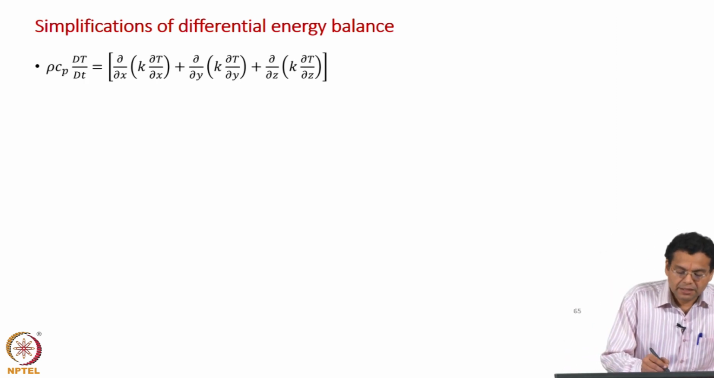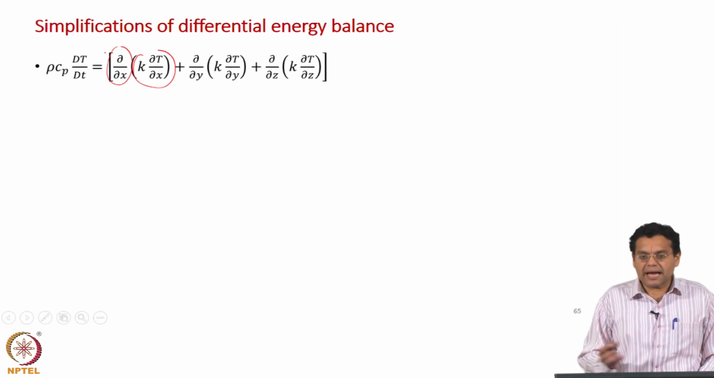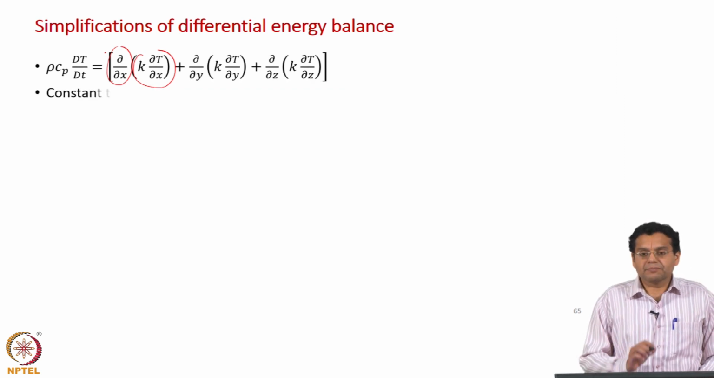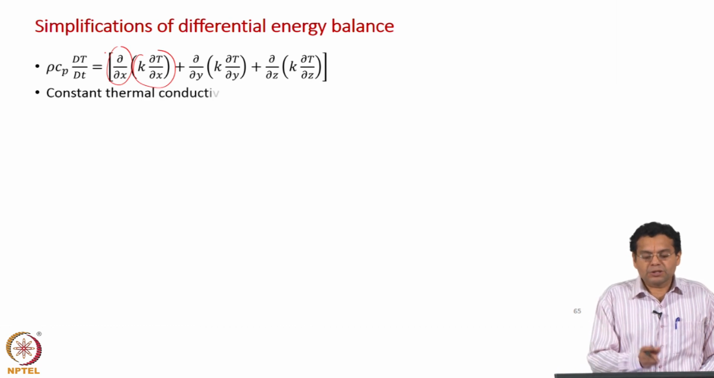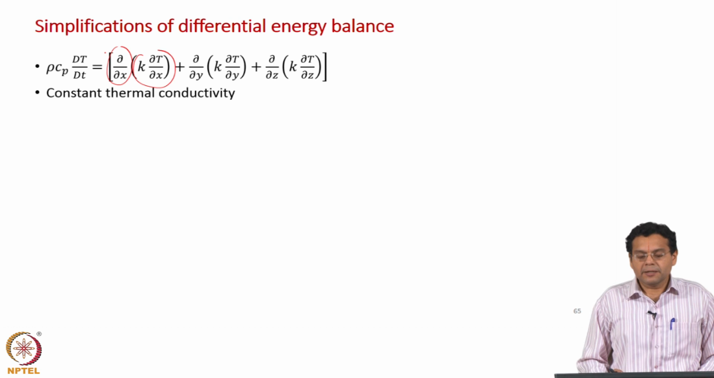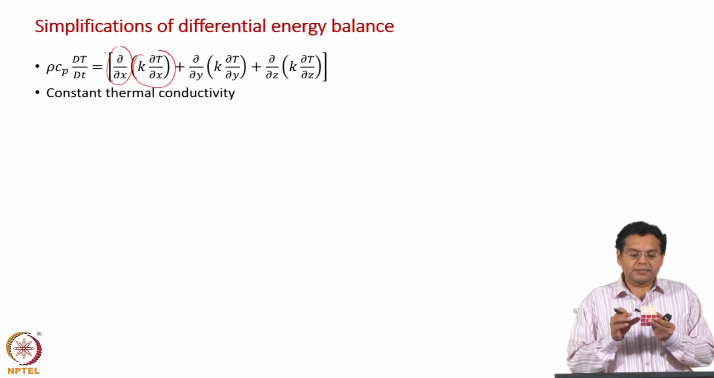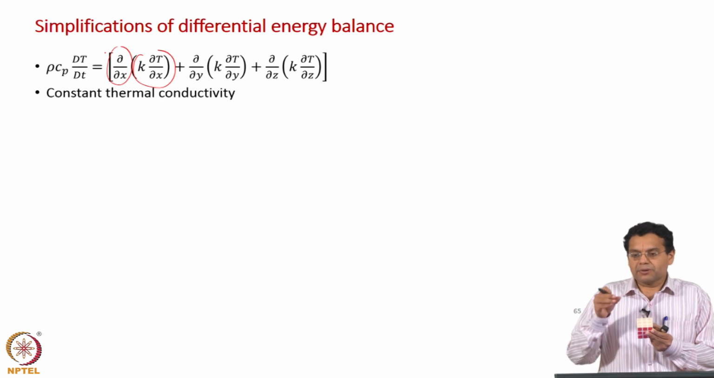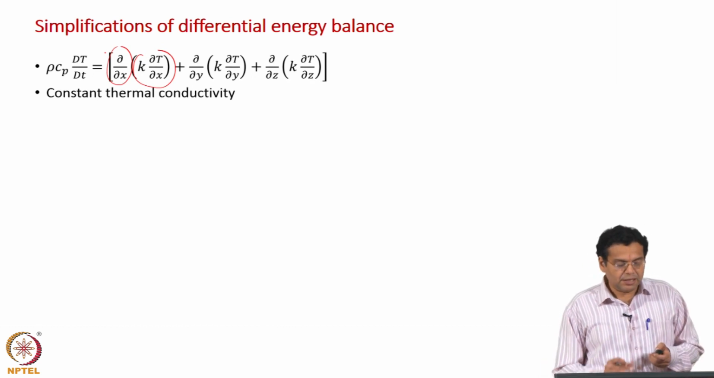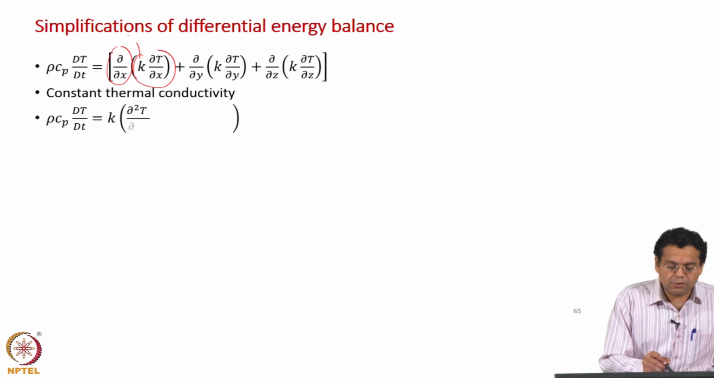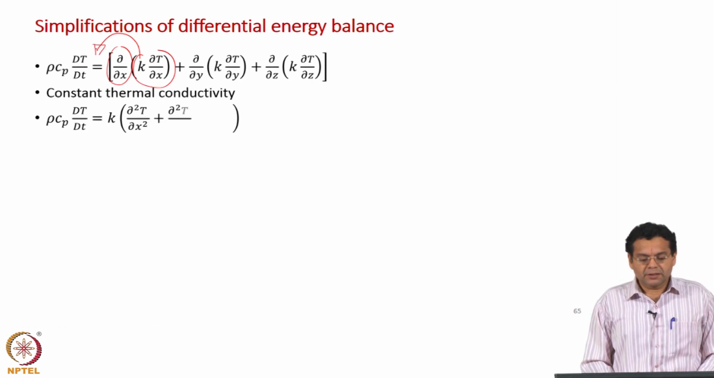At this stage, we have K inside the spatial derivative. So, thermal conductivity can change with spatial location. Why should K change with spatial location? Thermal conductivity, as you have seen, is a function of temperature. So, if you have a solid object with different temperatures, then K can vary with spatial location also, because it depends on temperature. If you assume K to be constant, then you can take this out of the spatial derivative, and that becomes